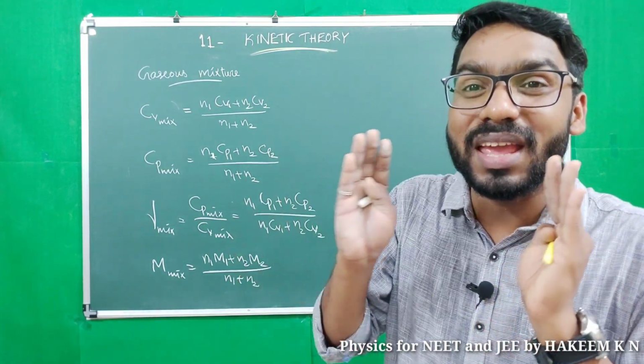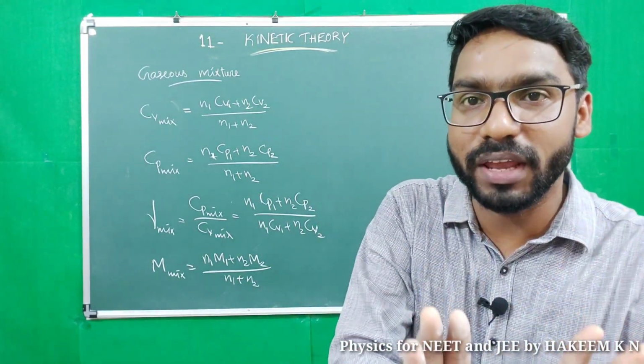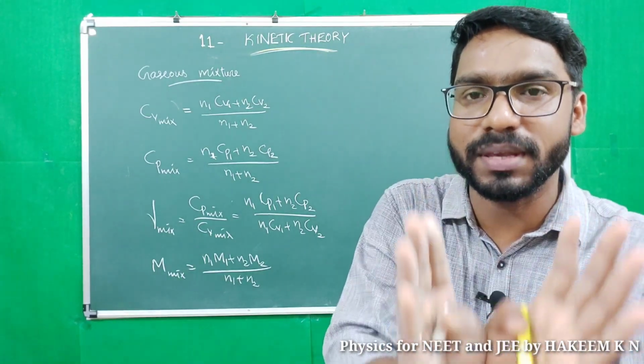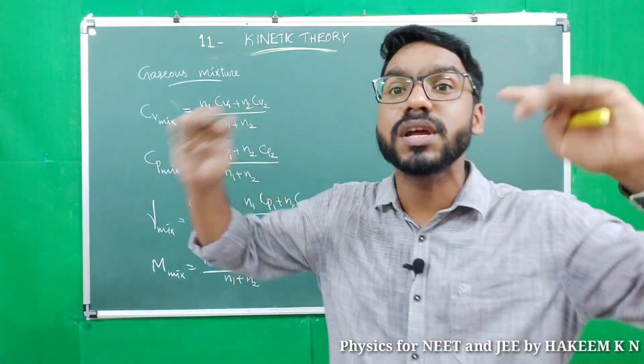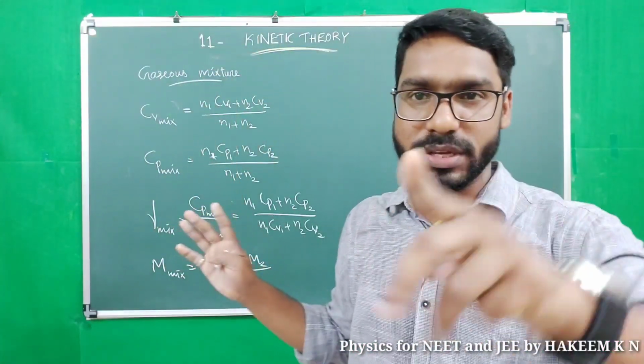These equations are enough to find CV mix, CP mix and gamma mix. No need of studying more big equations.